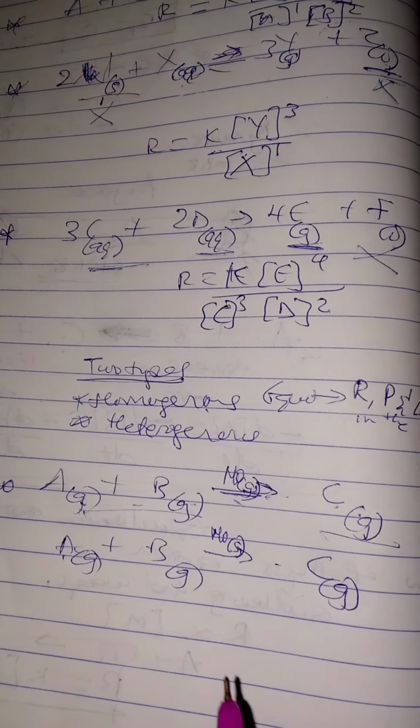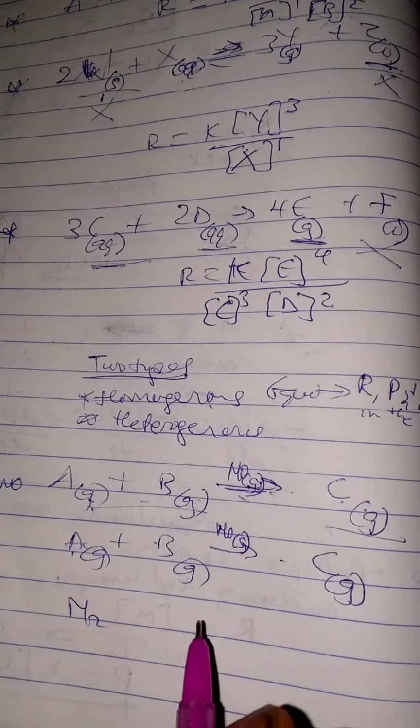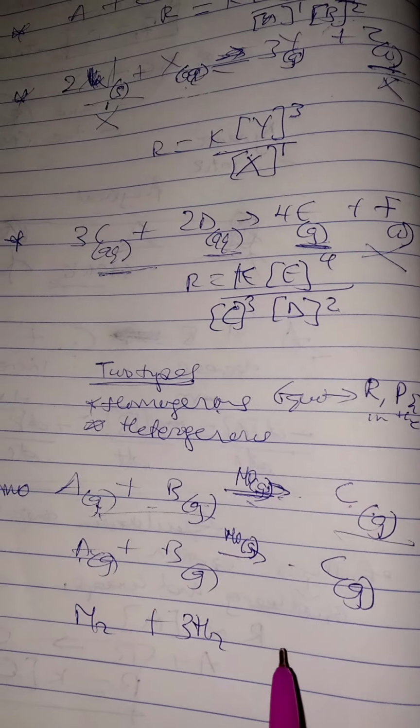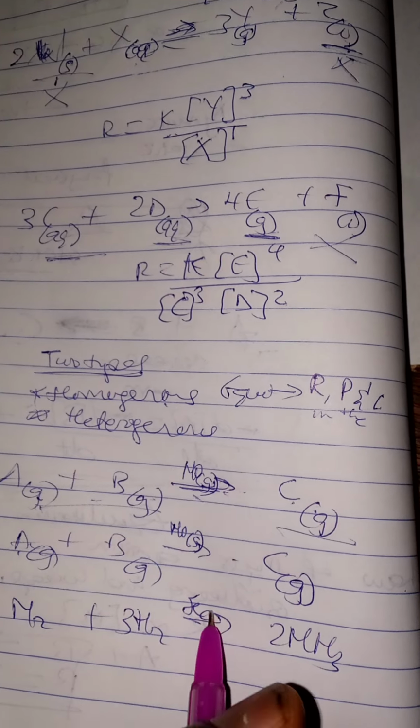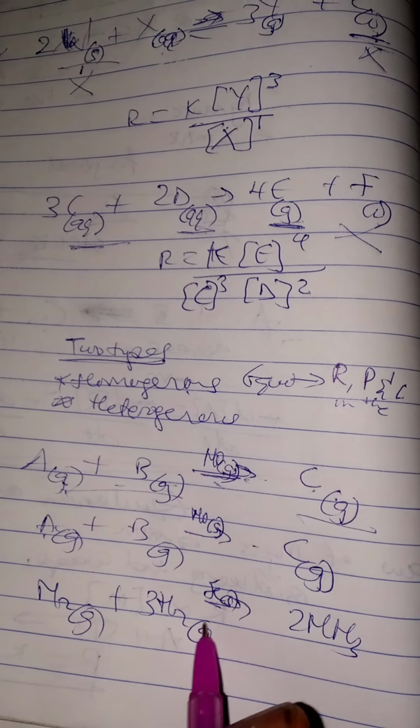Like the ammonia process, for instance. I can remember that JAMB question: N2 plus 3H2 to give us what? 2NH3. Then we have finely divided iron catalyst, solid. This one is gas, this one is gas, this one is gas.